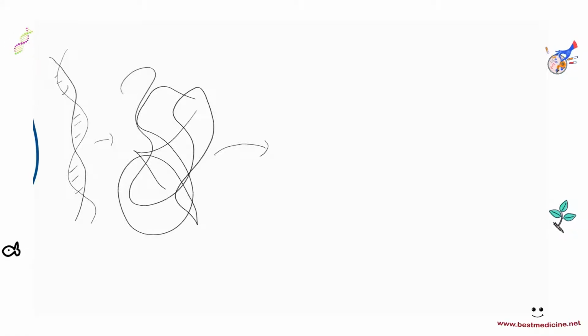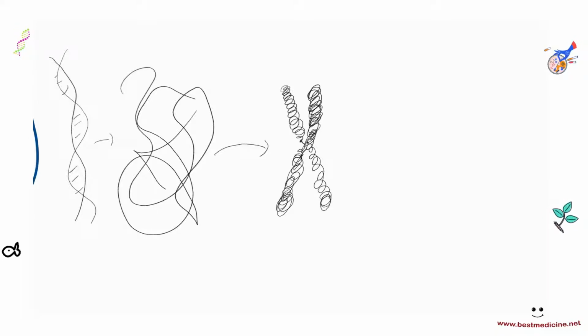How will it condense? This will supercoil, kind of like this. So this is the supercoiling part of the thread-like structure. The thread-like structure comes very, very close to each other and super condenses to form this chromosome. And this occurs just before cell division.